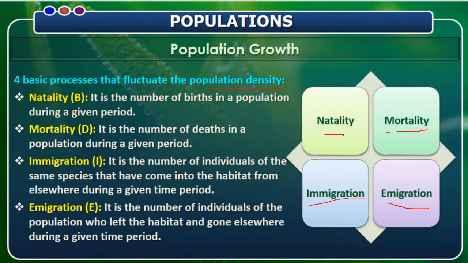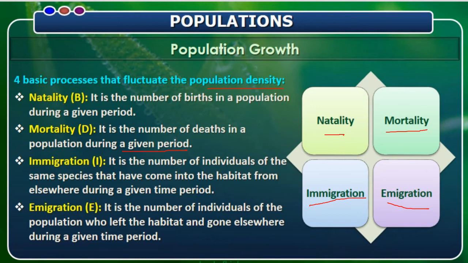So here you can see natality is represented as B. It is the number of births in a population during a given period. Mortality means D. It is the number of deaths in a population during a given period. So if more people die and fewer births occur, there might be a decline in the population. If there is no death rate and there is only birth rate, that means there is an increase in population. It's very easy to understand.